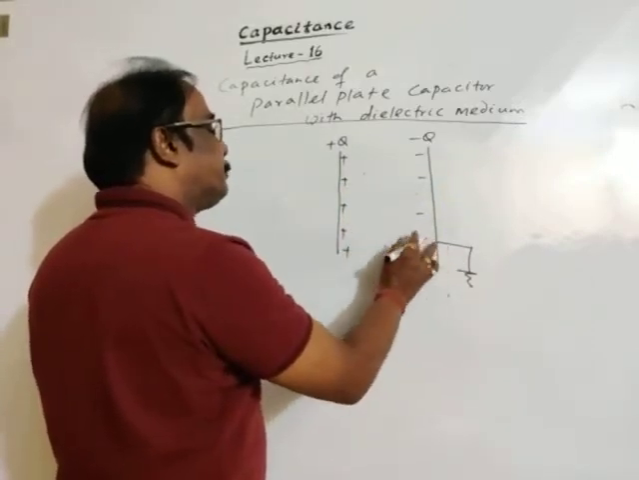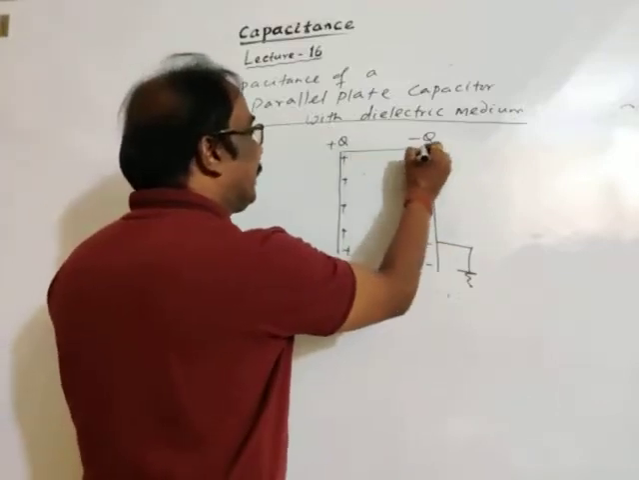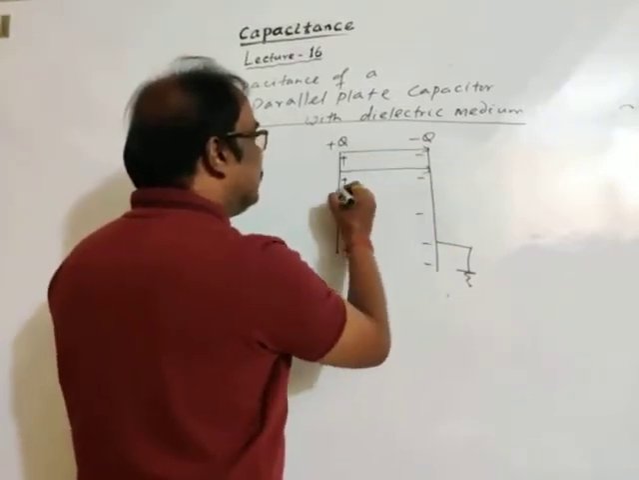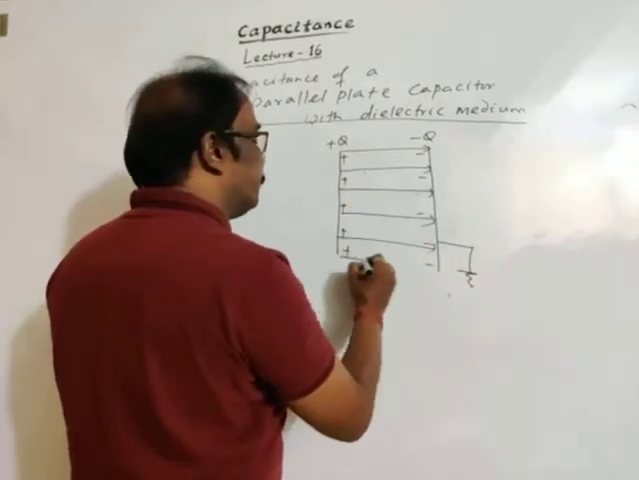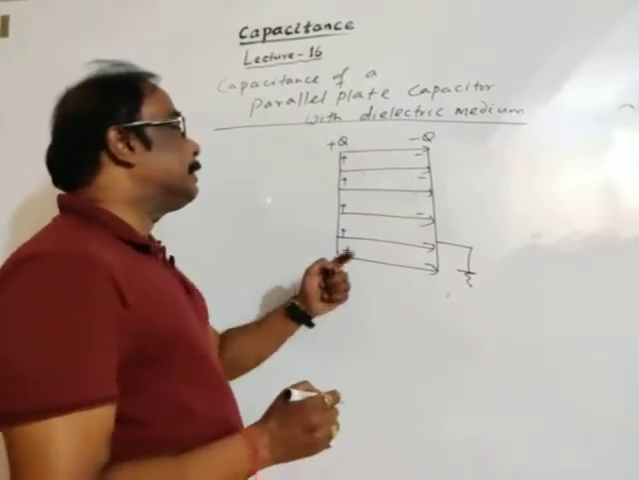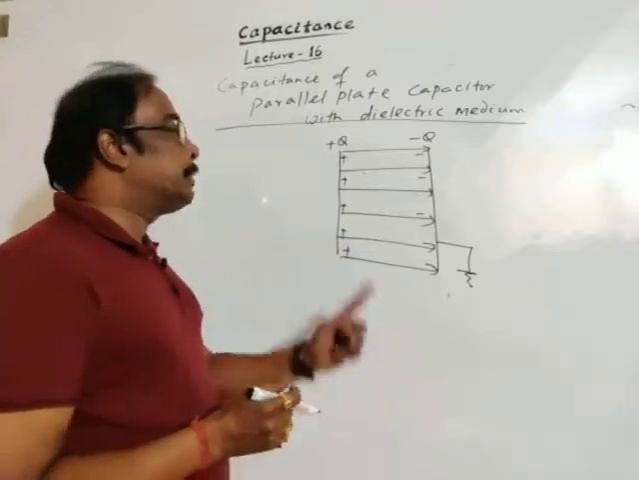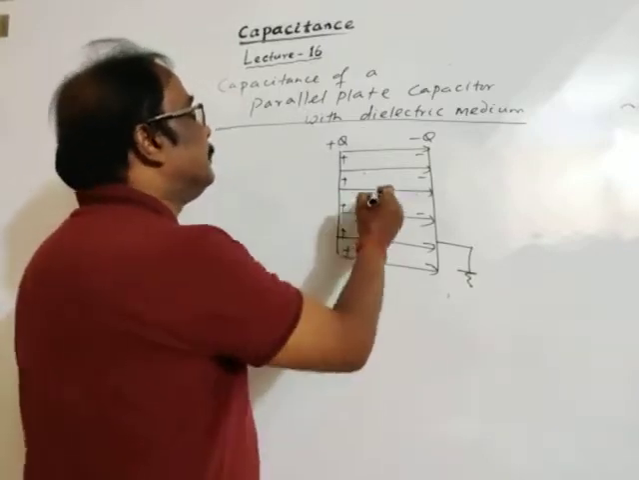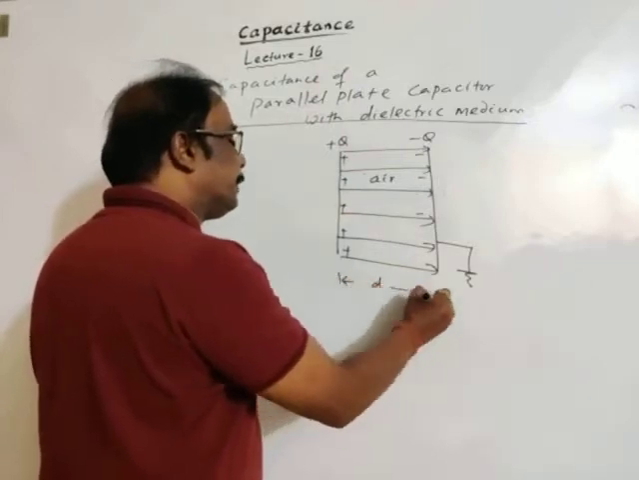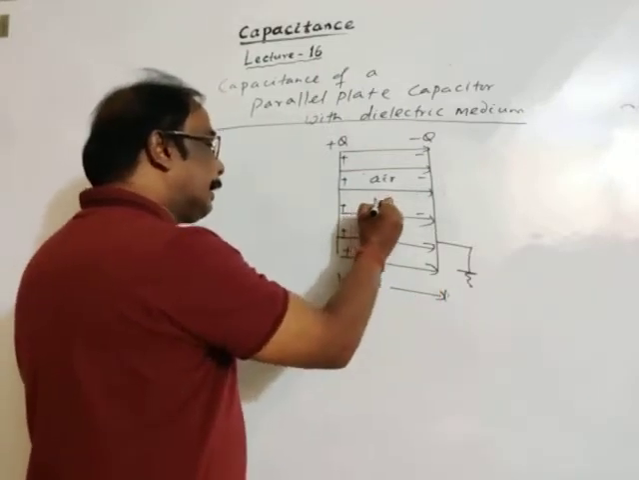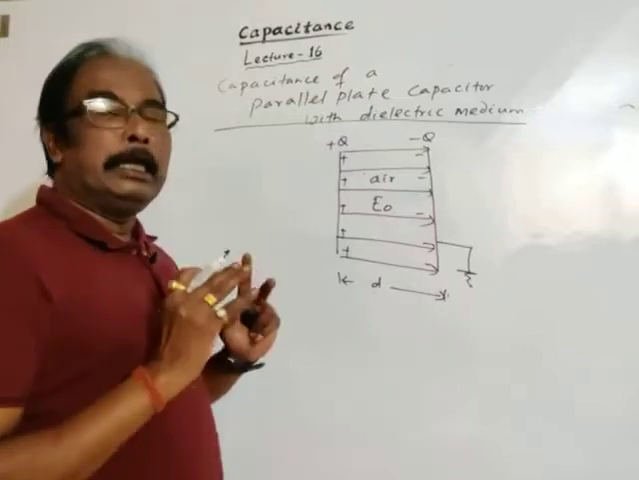Induced charge is minus Q, so an electric field exists in the space between the two plates. Here the electric field is uniform, and the medium is air. The separation between the plates is D. Let the electric field be E naught.